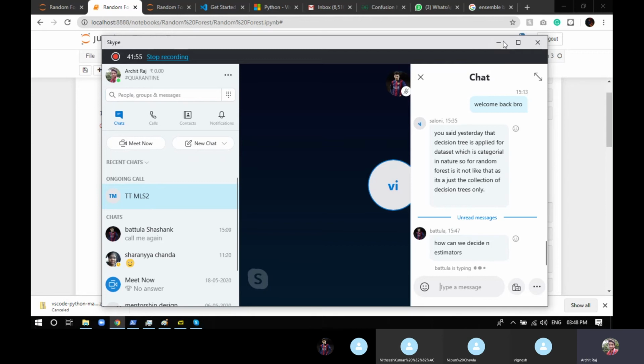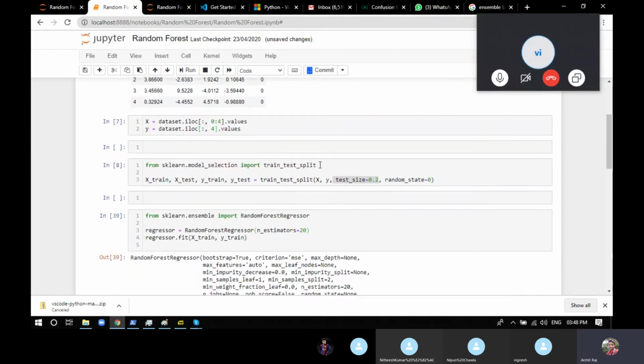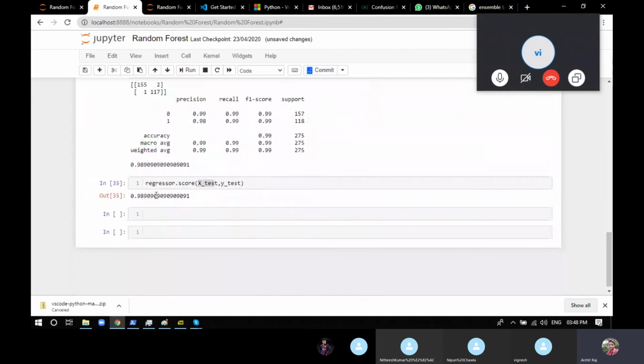As you can see here, I've used 20 random trees, so 20 decision trees, and I got accuracy of 98%. So if you're fine with 98% of accuracy, it's fine. Otherwise, you can just increase the number of random forests also.